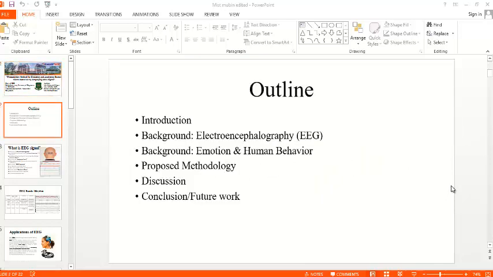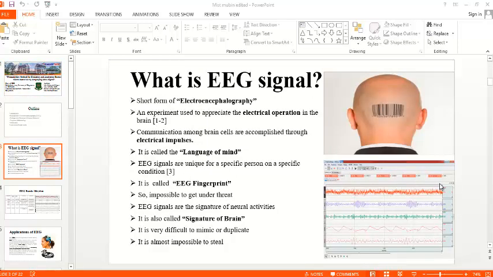This is the outline of my presentation, and let us switch to the introduction. So, as we are working with EEG, at first we have to know what is EEG signal. So what do you mean by EEG? EEG is the short form of electroencephalography.